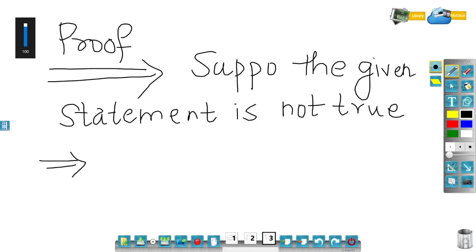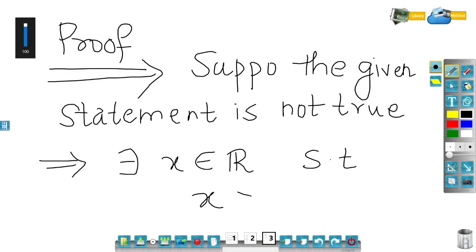I will write down the statement. The statement says that there exists x belongs to R such that x is always greater than or equal to n for all n belongs to natural numbers. Right? So for all natural numbers, x is always greater than or equal to n.